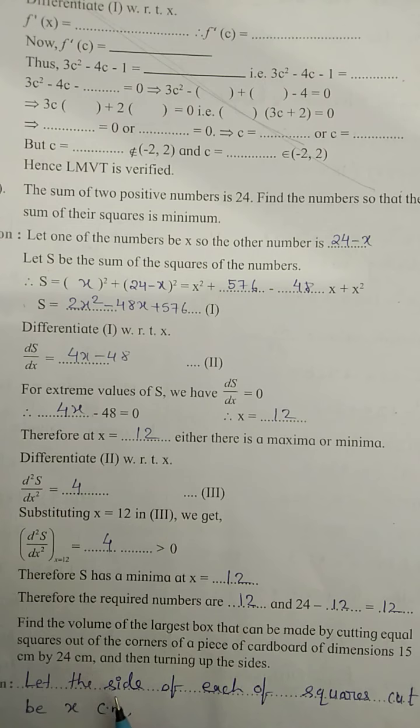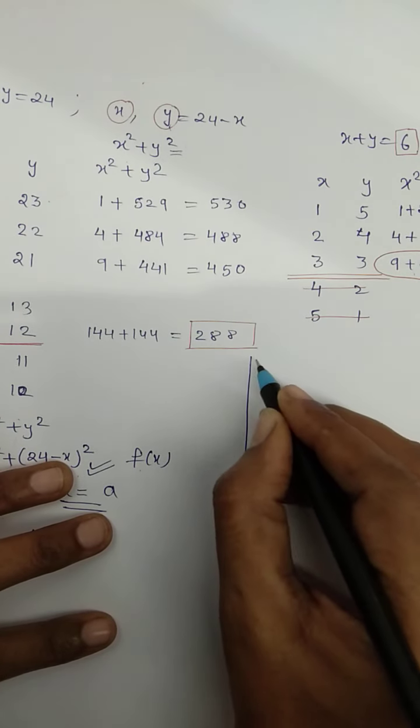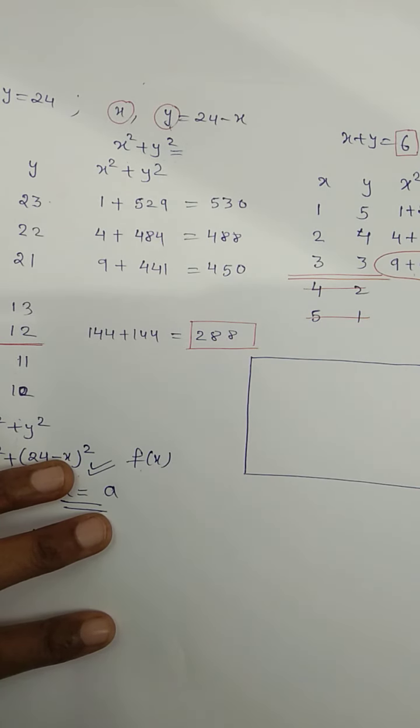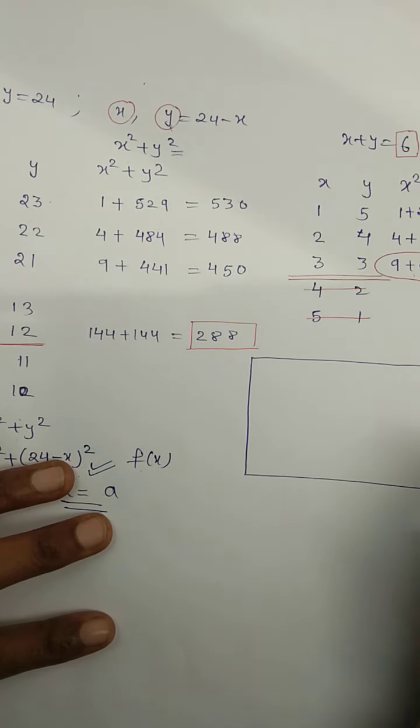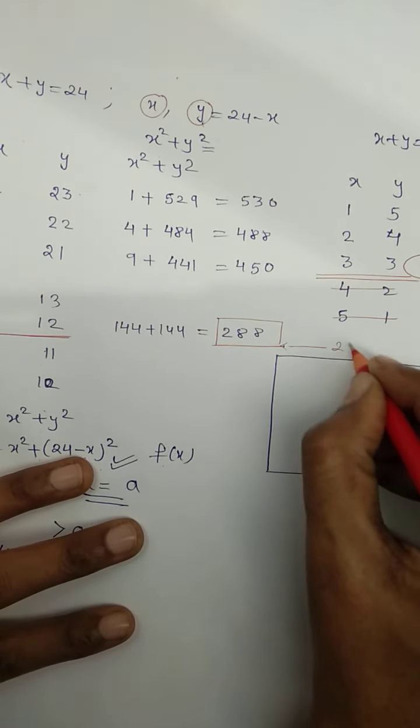You know, in theory we have solved a similar problem already. If you remember, in that case the dimension was 18, both length and breadth were the same. But in this case L is 15 and B is 24. See, I can draw it like this. This is a rectangular cardboard, and you are given its dimensions as 15 and 24. Suppose here I am taking 15 centimeter. Here I am taking 24 centimeter.